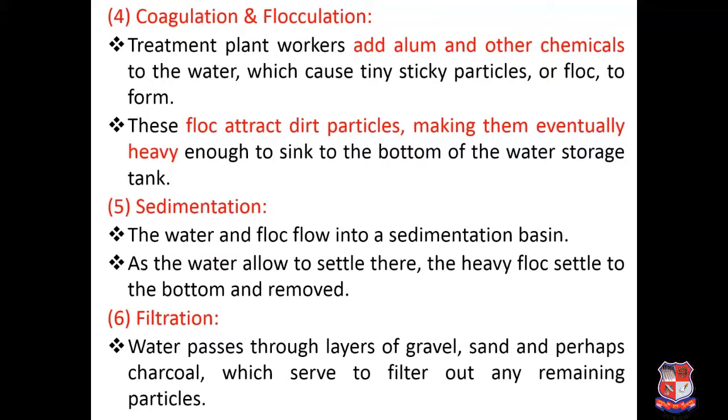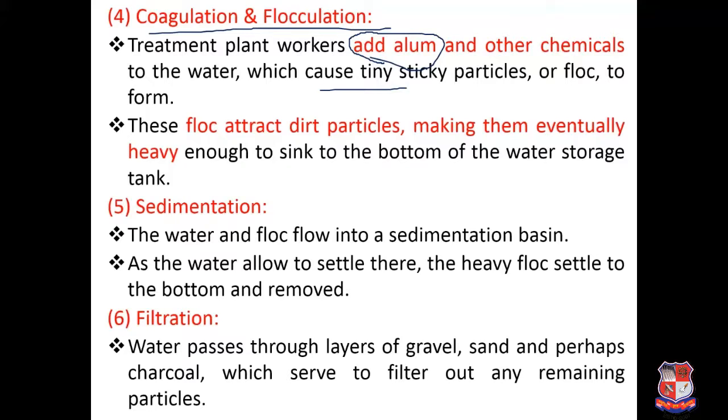Basically in a water treatment plant, the first treatment method used is called coagulation and flocculation. This treatment is generally used for the removal of dirt particles that are responsible for turbidity. Generally in the rainy season, when highly turbid water is coming, at that time this coagulation flocculation process is done. At the plant, we add certain chemicals like alum. Alum is a widely used coagulant, and it causes tiny sticky particles or flocs to form.